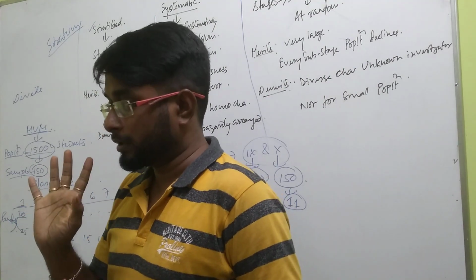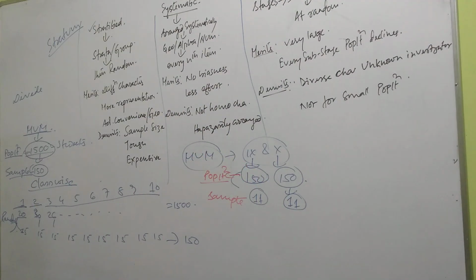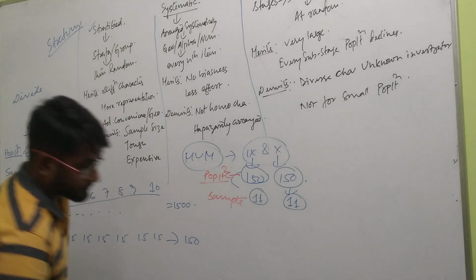Please try to understand. In random sampling from the very beginning randomly samples are drawn. But in stratified sampling, at the beginning, initially the population is divided into various groups, and from each group randomly samples are taken. Is the meaning clear? Everyone? Now let's come to the merits.